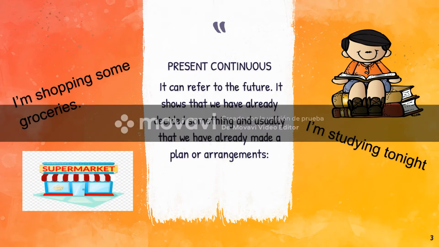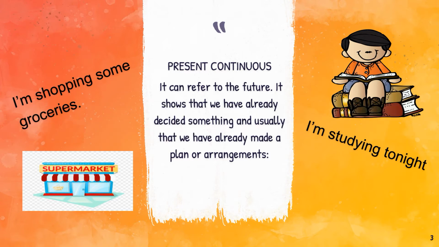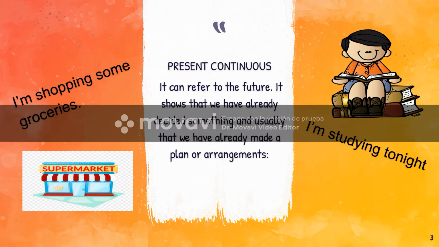And in case of questions, we are going to switch the verb to be with the pronoun. For example, she is working next weekend. If we want to make an interrogative, what do we have to do? Yes, we are going to switch. So it would be, is she working next weekend? Easy, right?